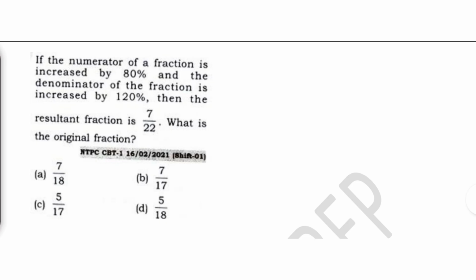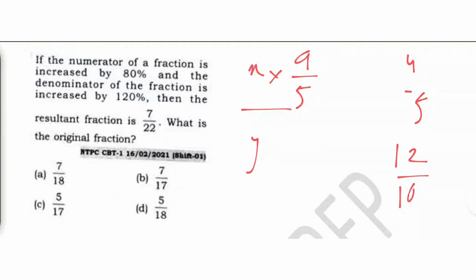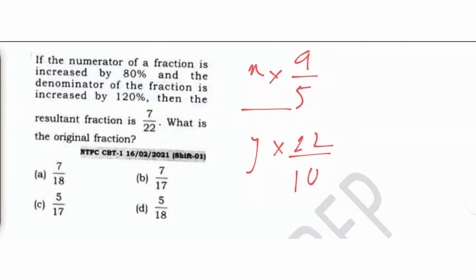If the numerator, consider the numerator as x, denominator as y. If the numerator of the fraction is increased by 80%, what is 80%, guys? By the way, I've told you 80% is 4 by 5. If it is increasing by 80%, it becomes 5 plus 4, 9. Okay, and the denominator of the fraction is increasing by 120%. 120% is nothing but 12 by 10. So this is 10. If it is increasing, it becomes 10 plus 12, 22. Okay, and this is nothing but 7 by 22.